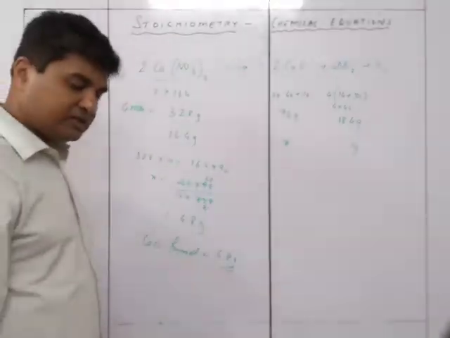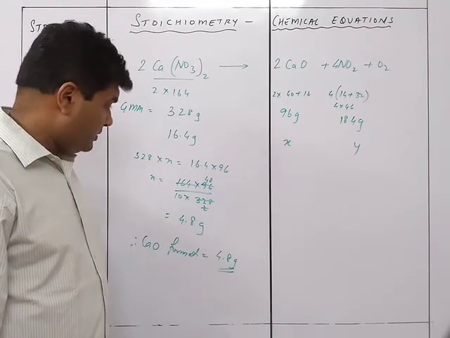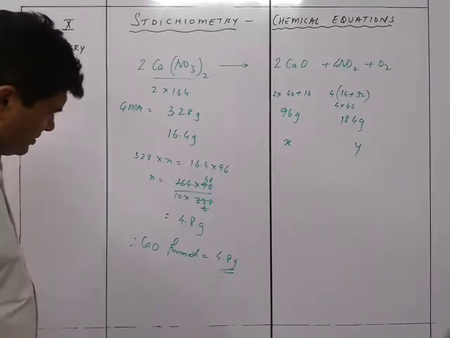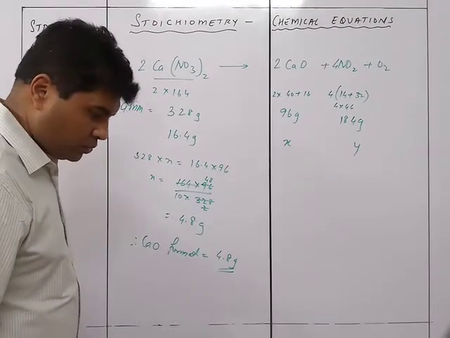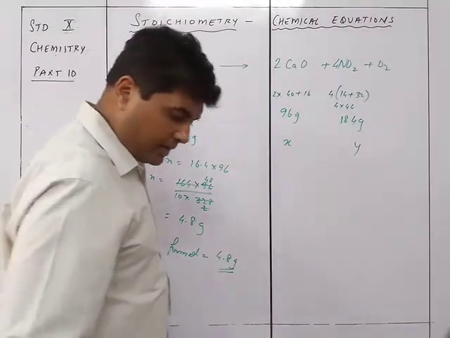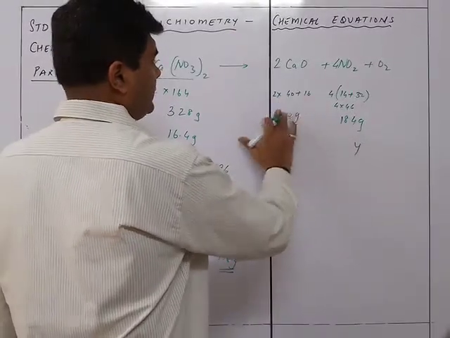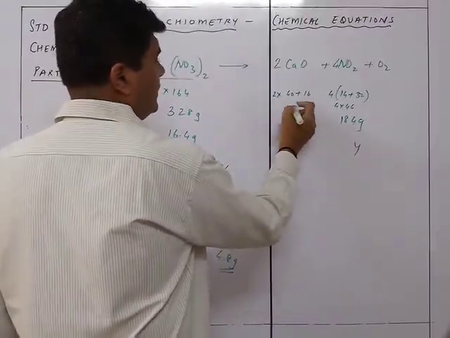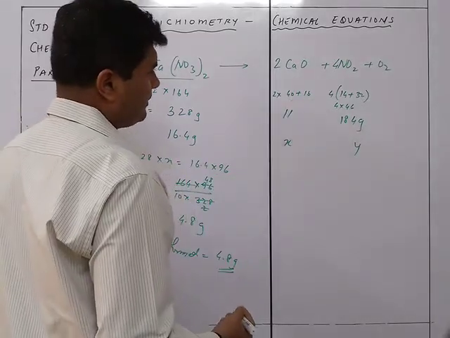Got it? This was the second part they asked us, that CaO formed, sorry, one sec, have I made a mistake over here? Yeah, it is 56, sorry, this is 80 plus 96 बराबर है.